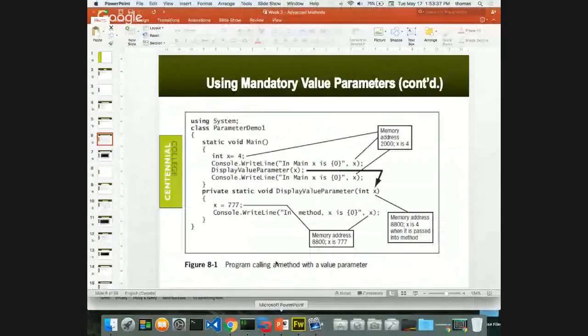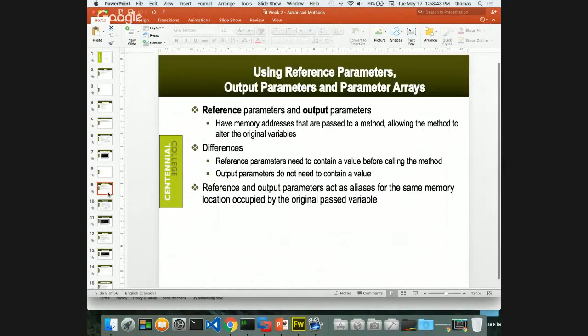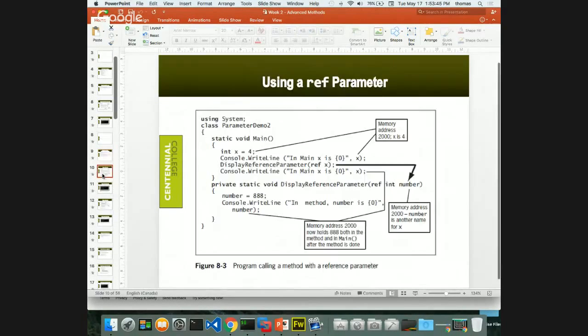Now let's take a look at what we got here. This is the reference type slide. If I want to talk about the other one, which is output parameters, out. Again, I'm not going to demonstrate this one as much. I want you to think about it as: when I return something, instead of having a return statement in my code, I want the parameter to change. So I don't need a return statement at all.